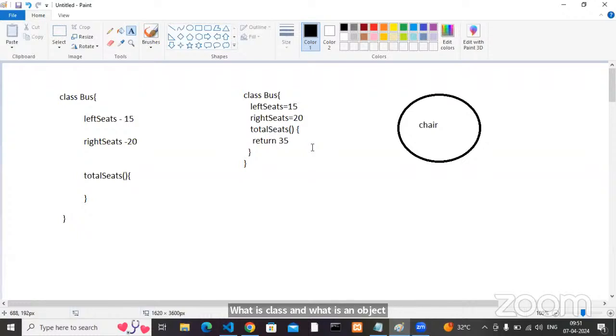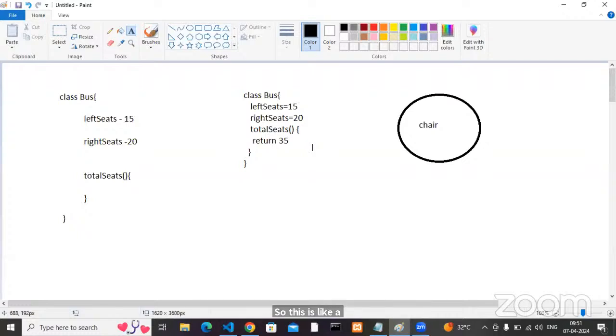Do you all agree with me on what is a class and what is an object? My class is a collection of variables and methods. What is an object? How can we say? It is like an instance of a class. Instance is nothing but terminology-wise, an object. Instance of a class or blueprint of a class, you can tell like this. When I can get the services from the class, simply you can say by creating an object we can get the services from the class. So this is the definition-wise explanation.